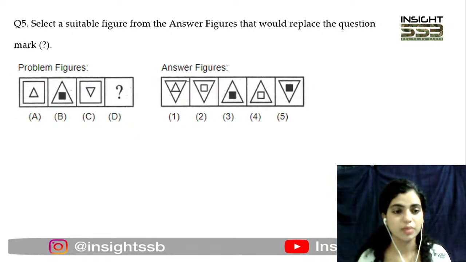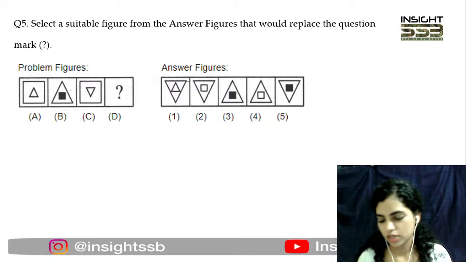नाउ दिस इज क्वेश्चन नंबर 5. Again, a very easy question. Just find out the relationship quickly and tell me what would fit there in part D.